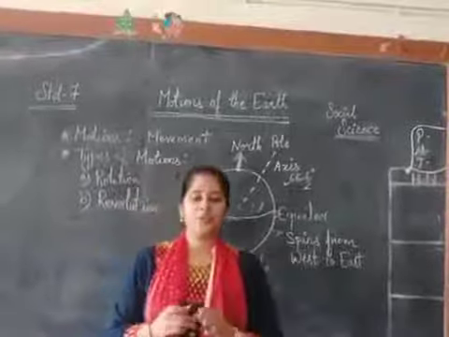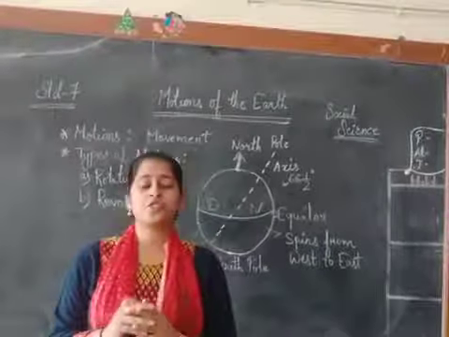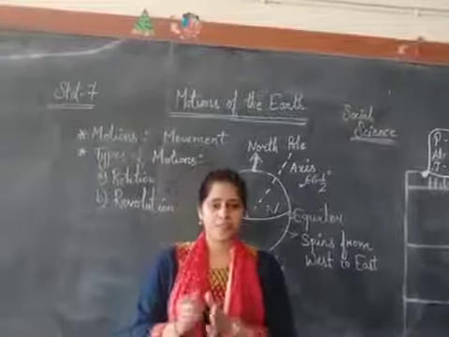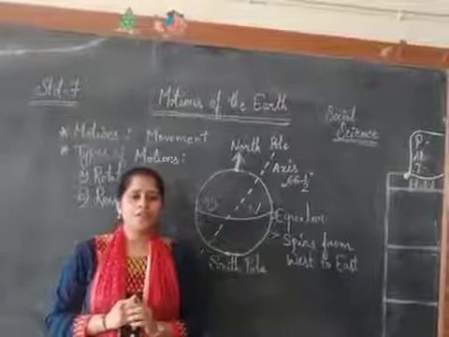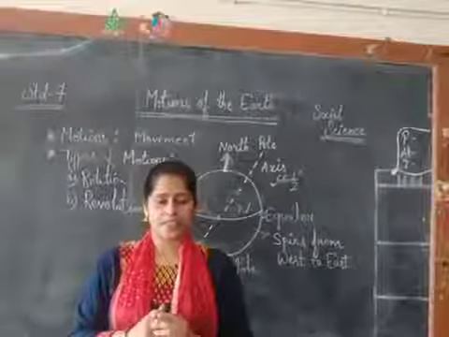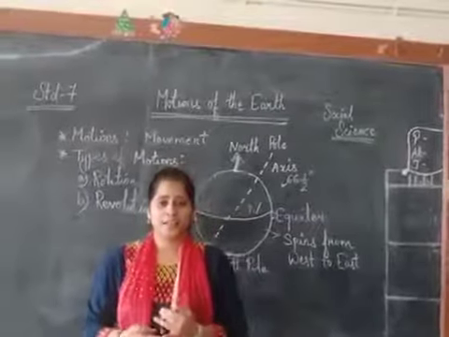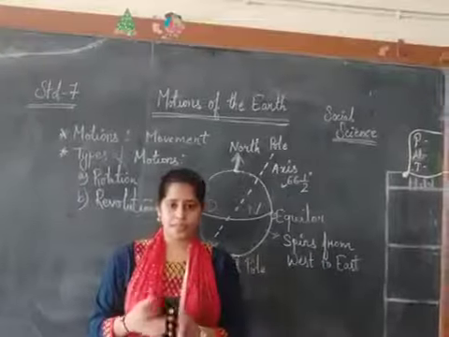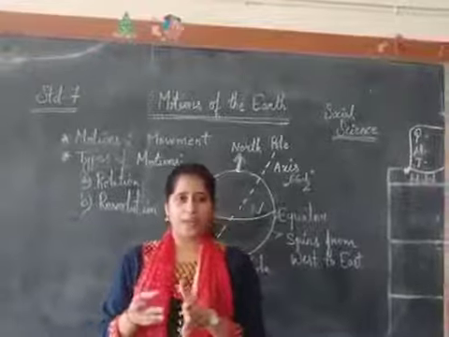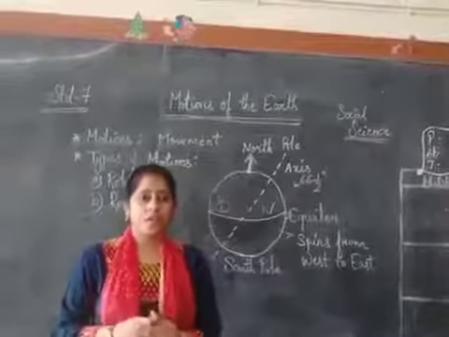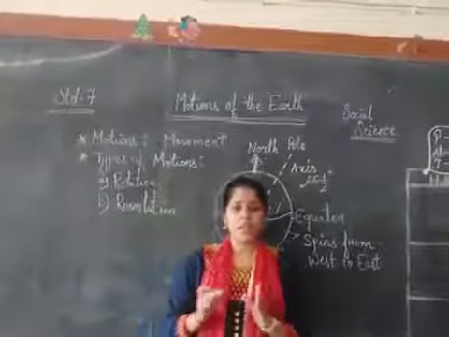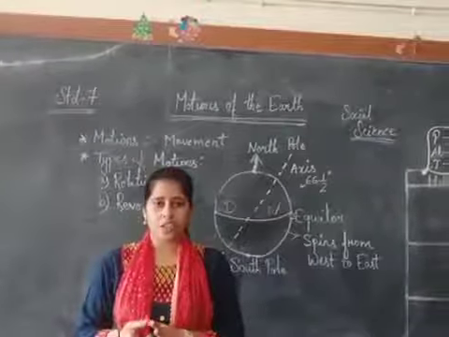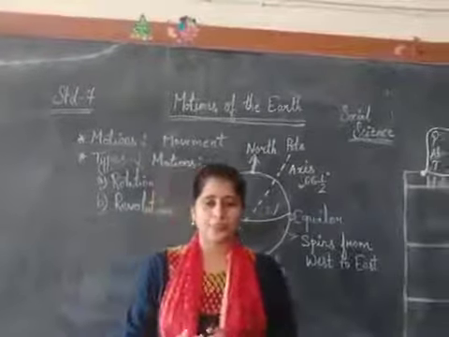So today we are going to understand about motions of the earth, geography, social science of standard 7. As we know that there are many celestial bodies such as planets, asteroids, meteoroids and meteors, all revolving around the sun. Earth is also one of the planets which revolves around the sun. Indian astronomers Aryabhat and Bhaskara discovered that Earth is spherical in shape and spins on its own axis.